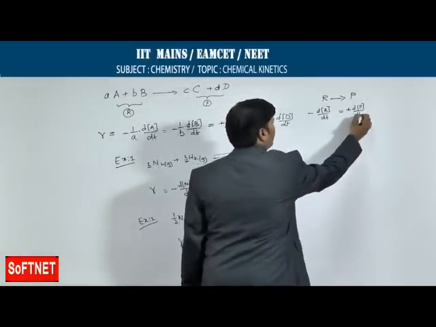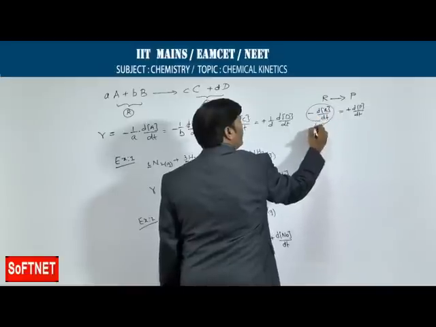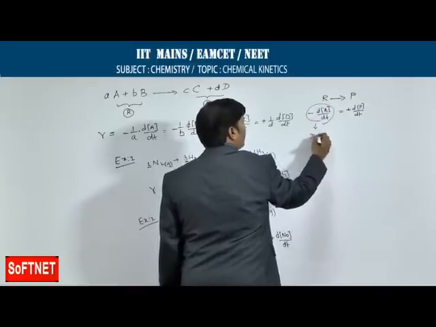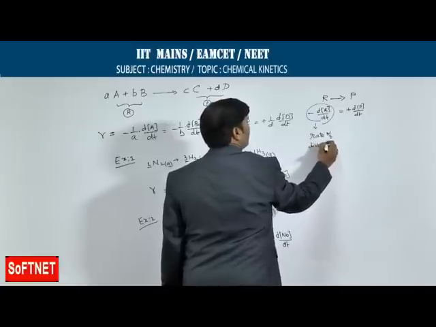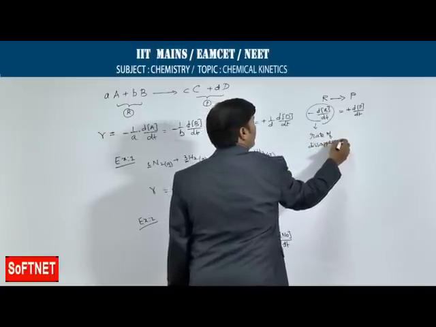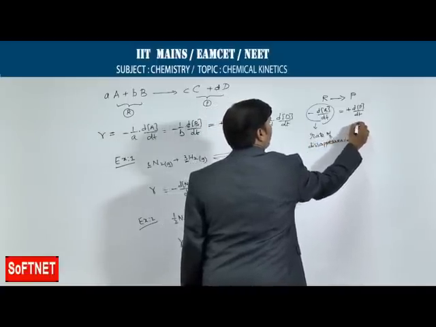So, I can say that this component is rate of disappearance, and this is rate of appearance.